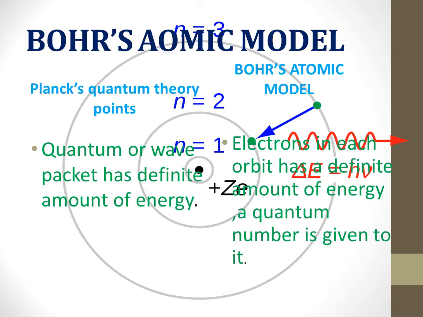Planck's quantum theory points out that a quantum, or wave packet, has a definite amount of energy, and Bohr used this postulate: electrons in each orbit have a definite amount of energy. A quantum number is given to it.